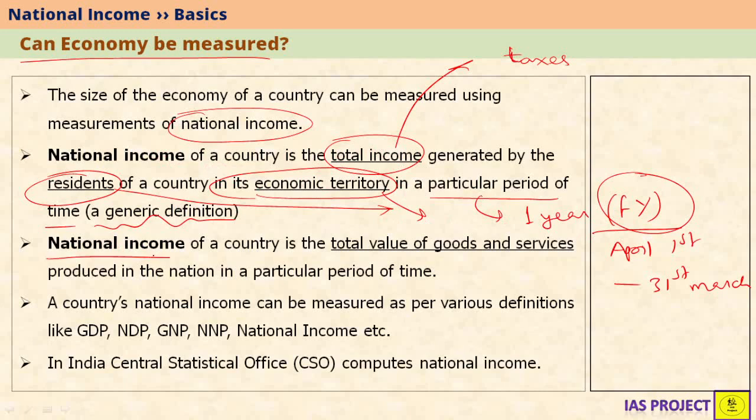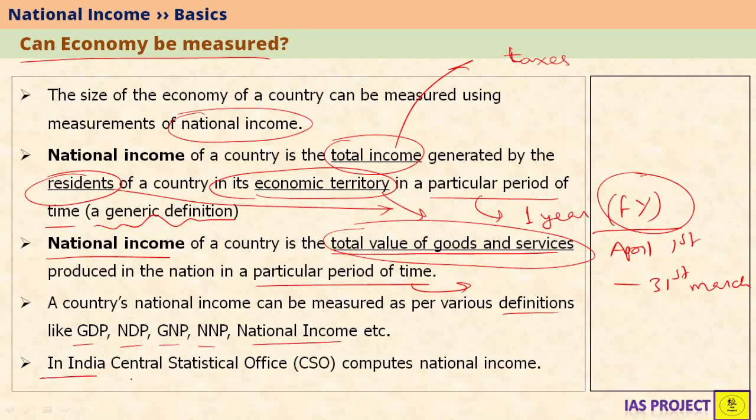National income can also be defined using total value of goods and services. Let's see this definition. National income of a country is the total value of goods and services produced in a nation in a particular period of time. Again, particular period of time refers to 1 year or one financial year. A country's national income can be measured as per various definitions. Some of the measures are like this: GDP, NDP, GNP, NNP, national income, etc. We will see these definitions in this video and also in the coming videos.